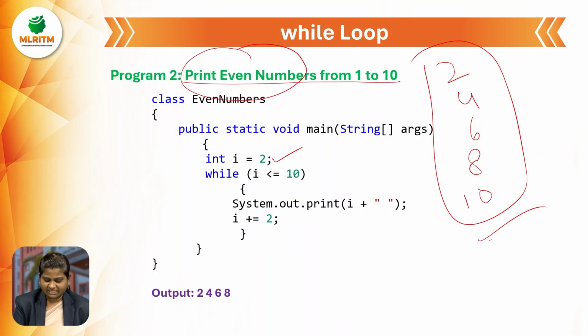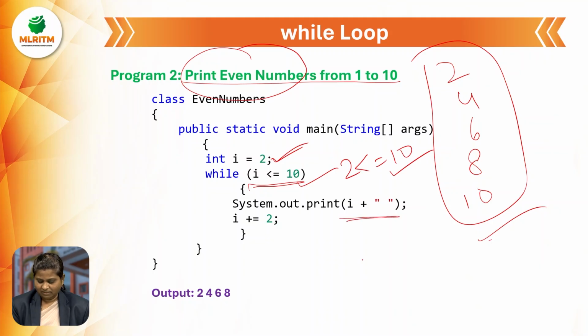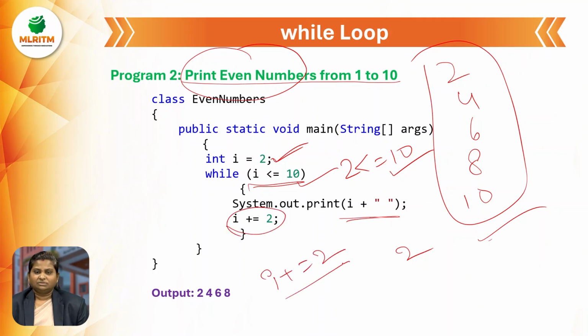For this, I initialized I value as 1, and then I'm checking the condition I less than or equal to 10. This is the condition which we need to check. If it is true, 2 less than or equal to 10, it is true. So that's why I'm printing I value 2. What is this condition? I is equals to I plus 2. It means that I value will be incremented by 2. It is similar to I is equals to I plus 2.